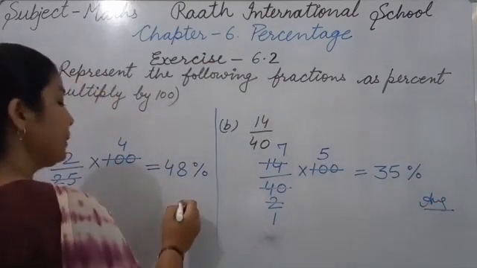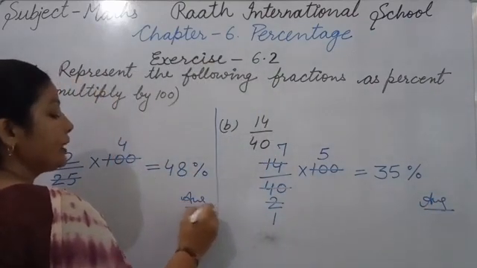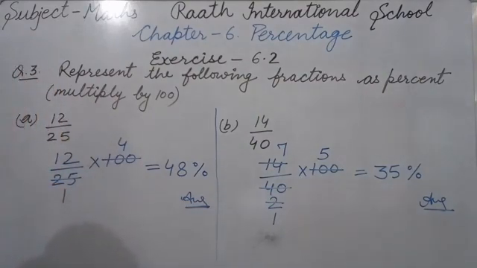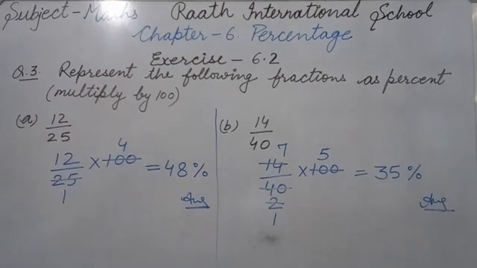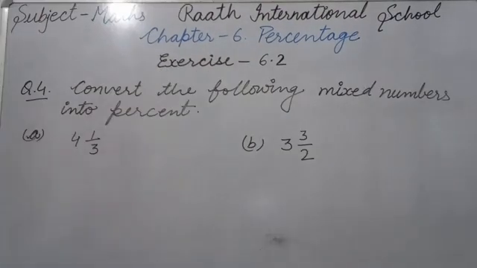Okay, here 48% is your answer. So like this you should complete your question number 3. A and B part I have done here. C and D you will do yourself. Okay. After that question number 4. Now question number 4. Convert the following mixed numbers into percent.